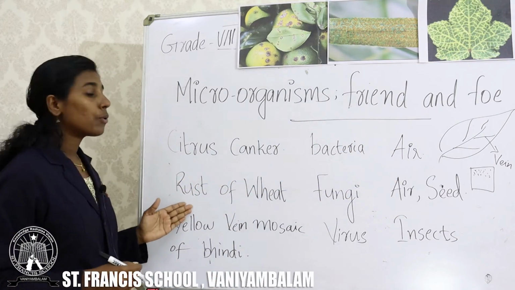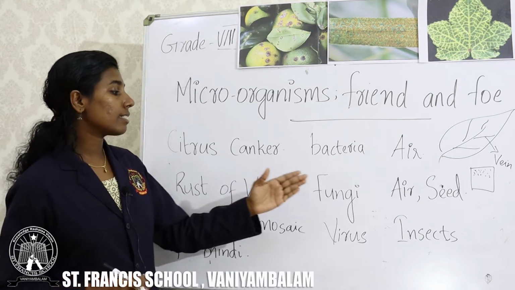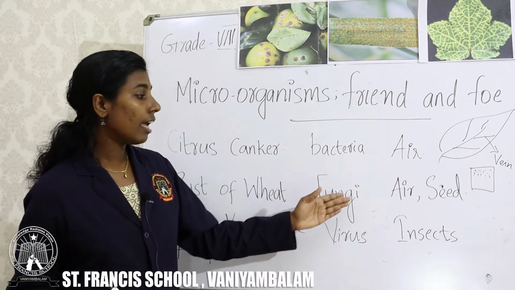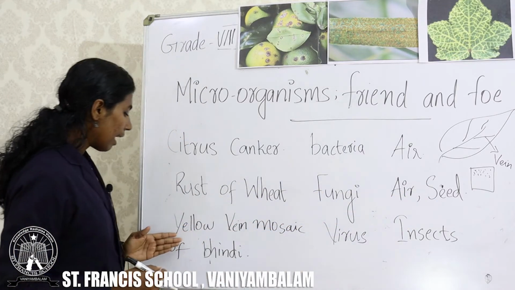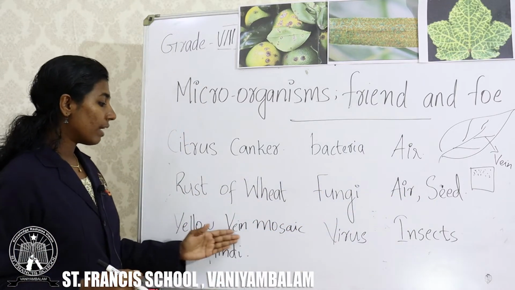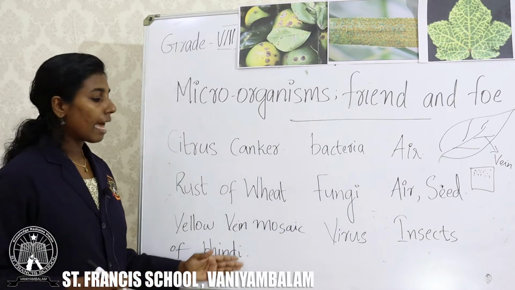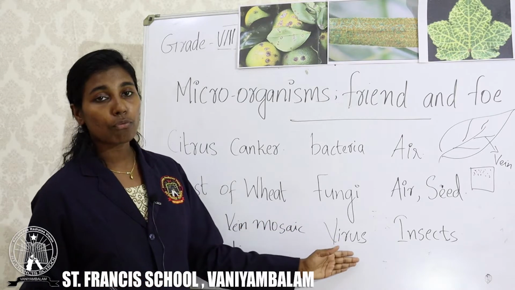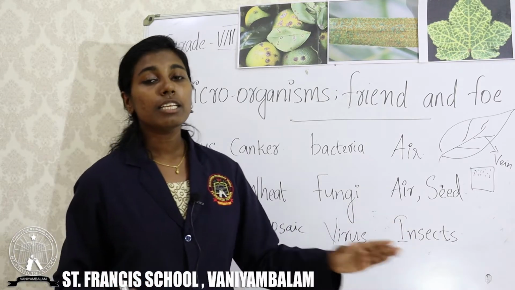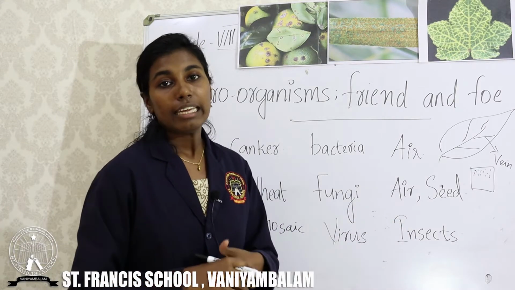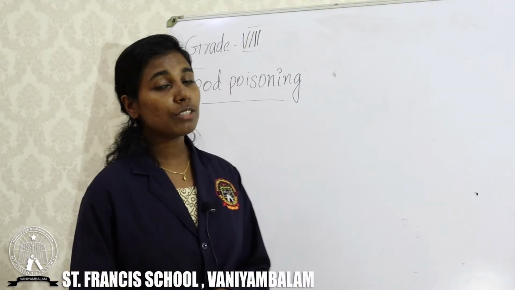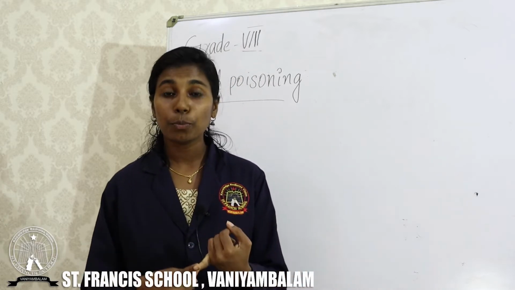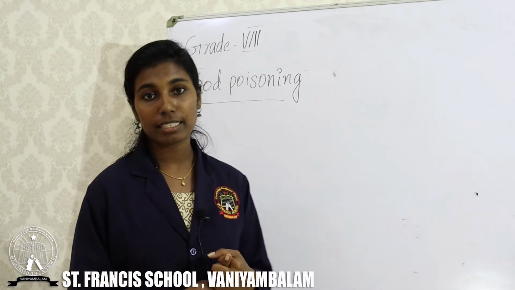And the next one is rust of wheat. It is due to the attack of fungi and it can be spread by air or seed. And the last one is yellow vein mosaic of bhindi, and it is due to the attack of virus and it can be spread by insects. Clear? So, we discussed the diseases caused by microorganisms in humans, plants and animals.